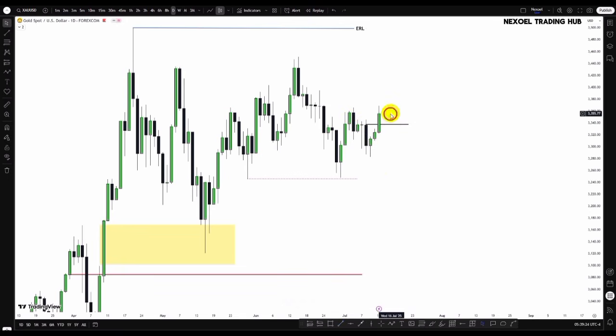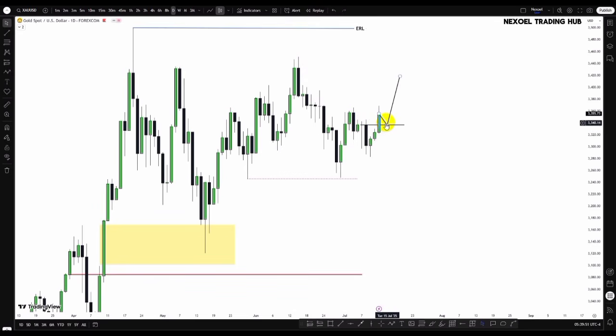So for us to have bullish continuation, price should respect this bearish zone that price has closed above. So we could anticipate the possibility of price retesting that and then bullish continuation to the upside. This would be the first target, this buy side, before aiming for this other buy side liquidity resting here.